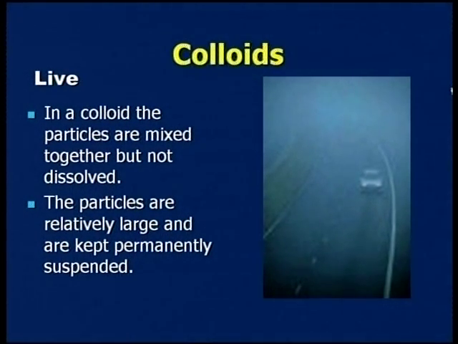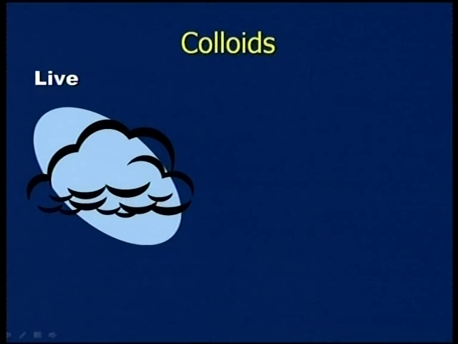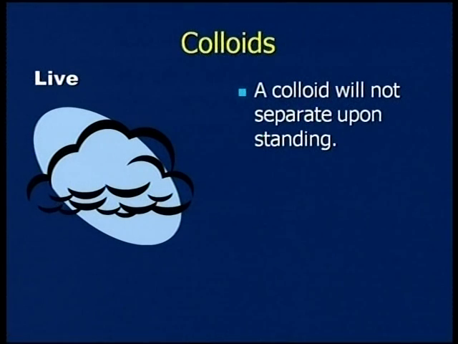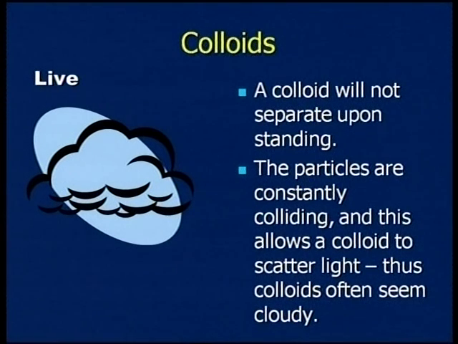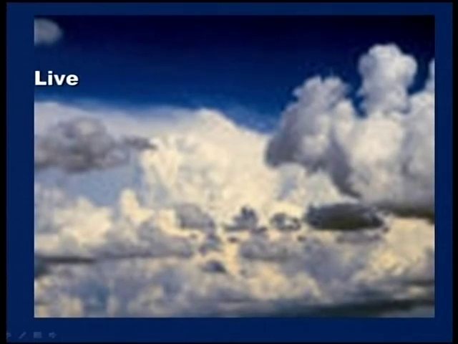The particles are relatively large and are kept permanently suspended. So they are in the air only, in the gas only, but you can't separate them easily. Now, one more thing: a colloid will not separate upon standing, and the particles are constantly colliding, and this allows a colloid to scatter light, thus colloids often seem cloudy. That is one of the reasons when you observe the sky, sometimes that pollution will look like a cloud. So it is very difficult to visualize all those things here. That is one of the best examples. See that picture.